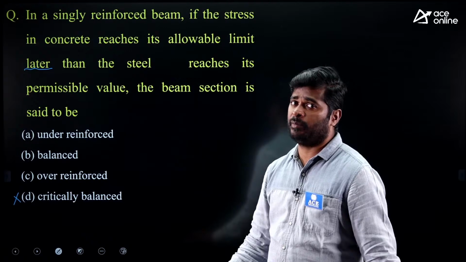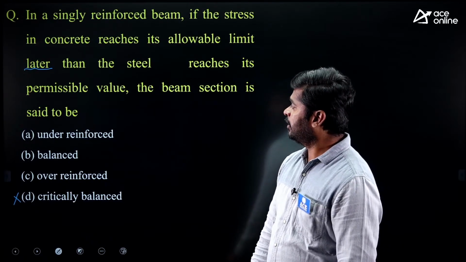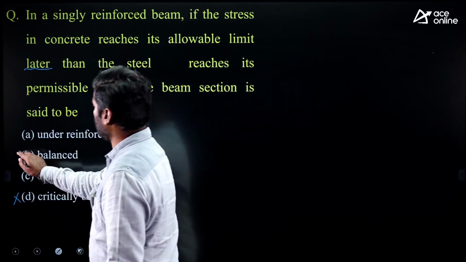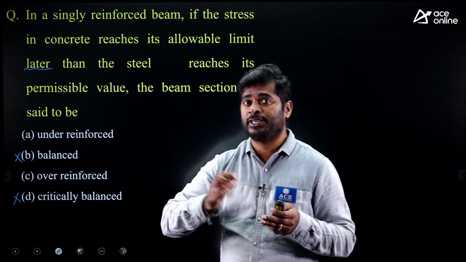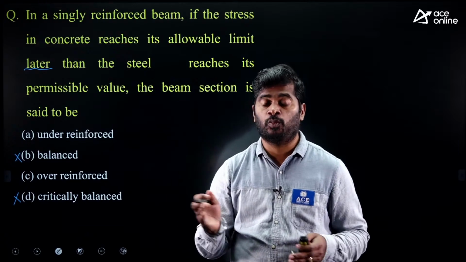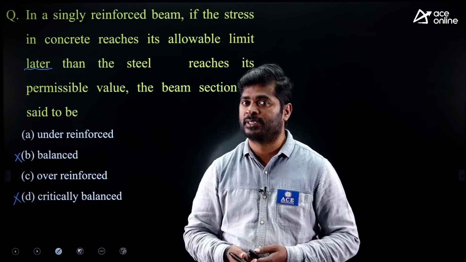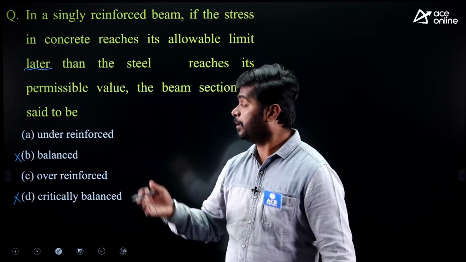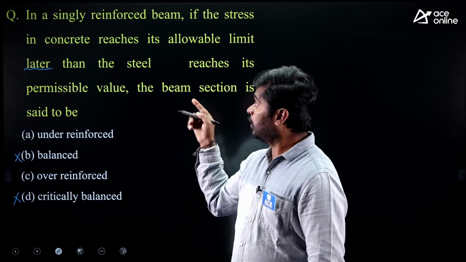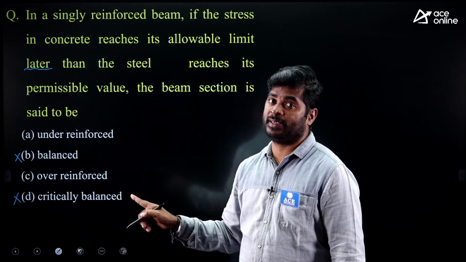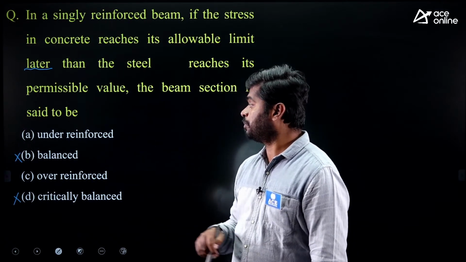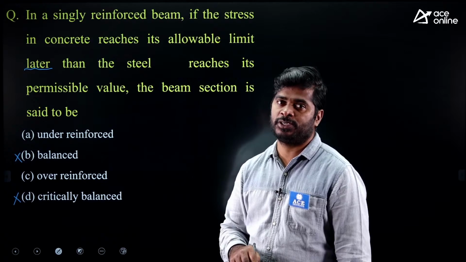There is no critically balanced section. Here, even balanced section is a wrong option, because for a balanced section, stress in concrete as well as stress in steel, both will reach their permissible stresses simultaneously. But here, one of the stresses is reaching its permissible value first. So it is not a balanced section. Maybe it is option A or option C.